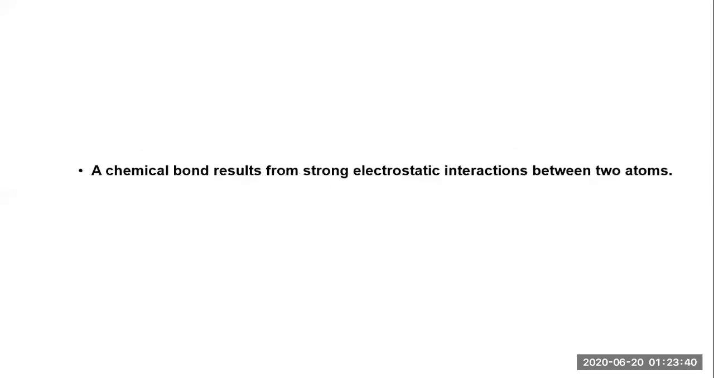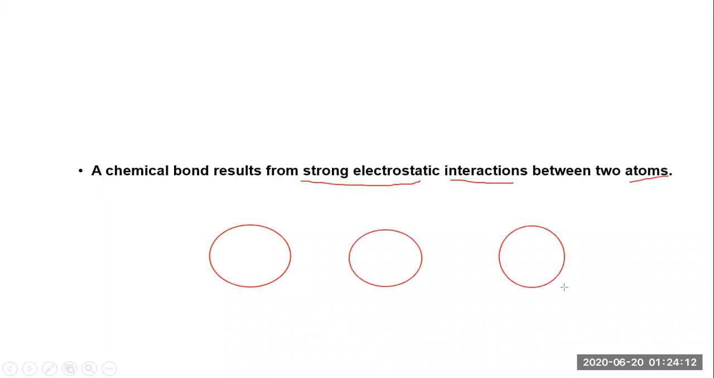A chemical bond results from a strong electrostatic interaction between two atoms. Before we move ahead, let's study these two topics, strong electrostatic interaction and the two atoms. Let's take hydrogen as an example because it's quite easy to understand. Suppose I'm taking an atom here plus an atom here. So what I will get is like this. I will draw the structure.